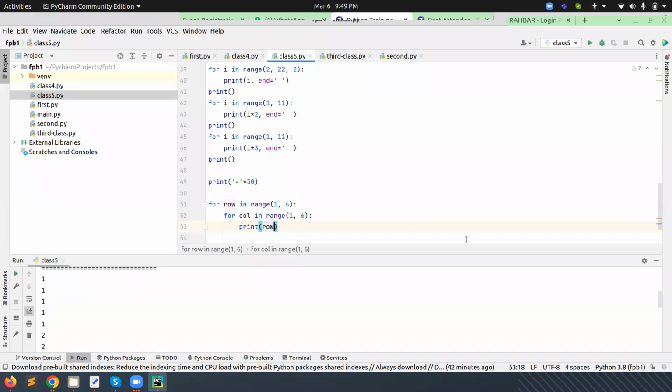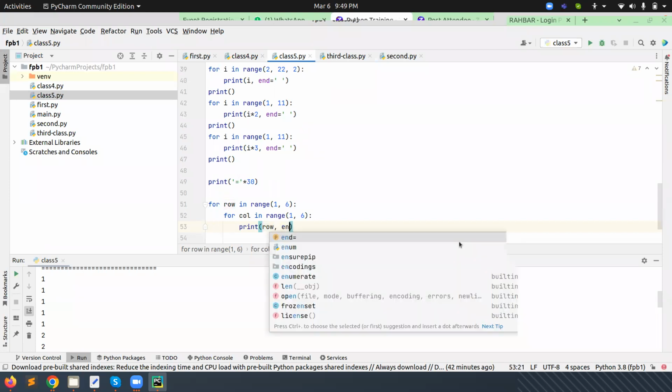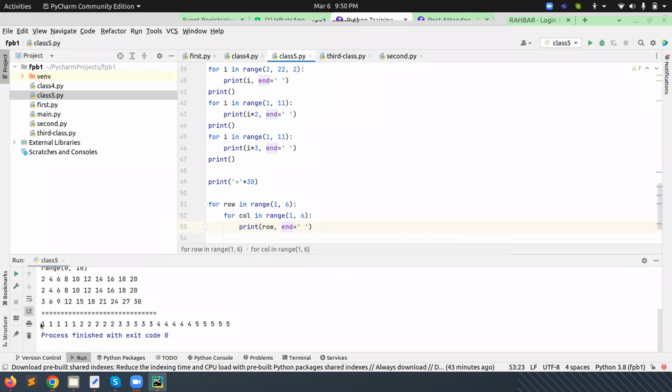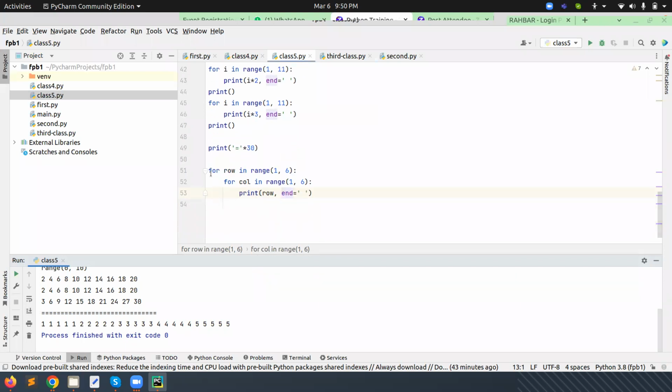And if we do this one with int equal to this, now if we print, what is happening? All the values are coming in a single row. Now we want to print 1 in the first row, 2 in the second row, 3 in the third row, 4 in the fourth row, and 5 in the fifth row. What is happening? When the control comes to the first loop, it checks the condition. It will start from 1 to 6.